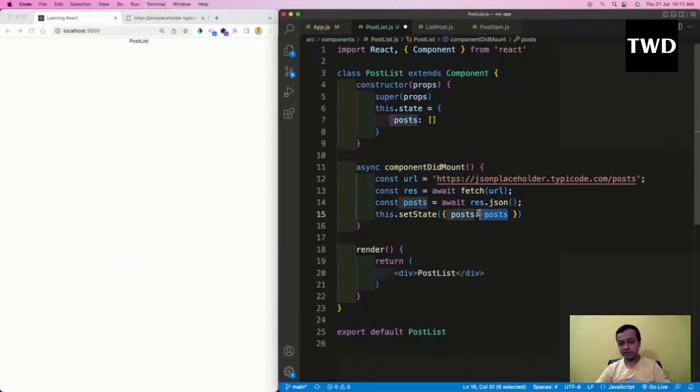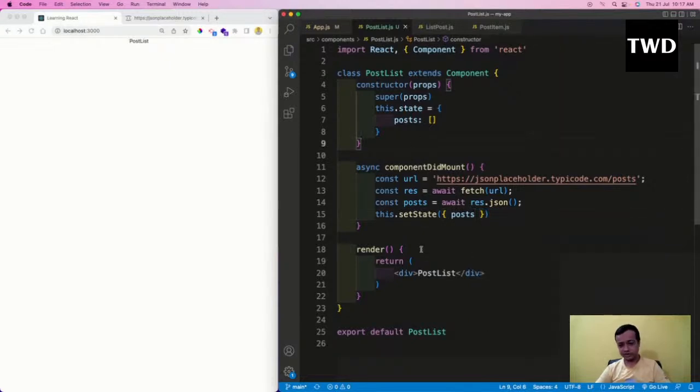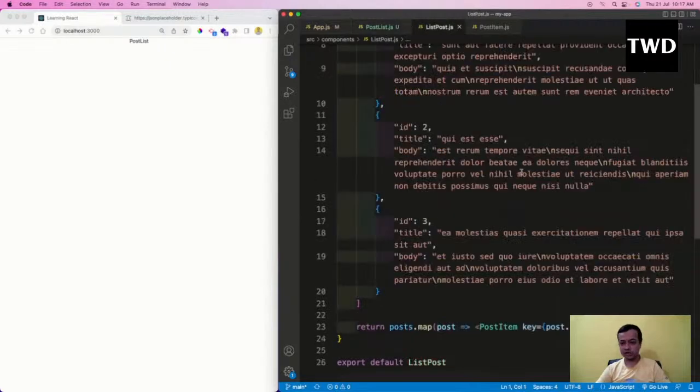What happens with that is I can remove this thing when the key and value are the same. This is the shortcut. So I've done this thing. Now I am in my post, and I have those array of objects. Now how to show it? I will show it this way, because I can pass it here and it will show everything.